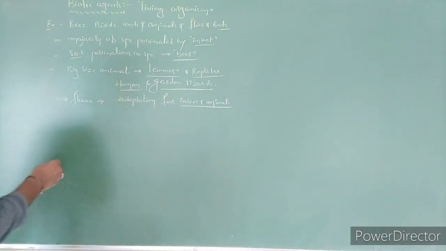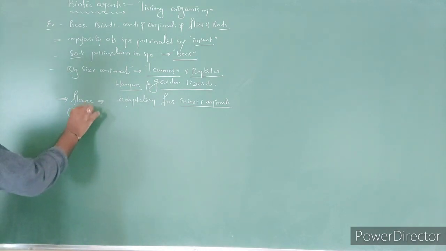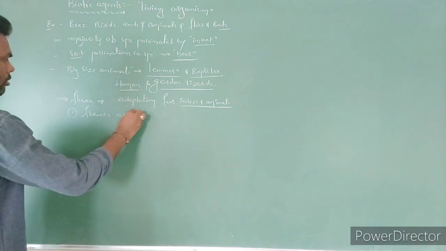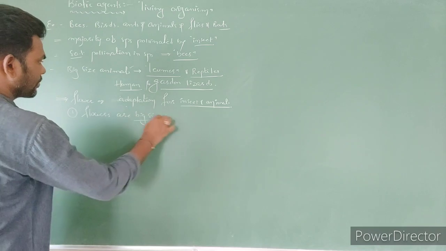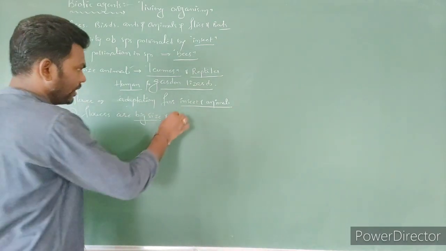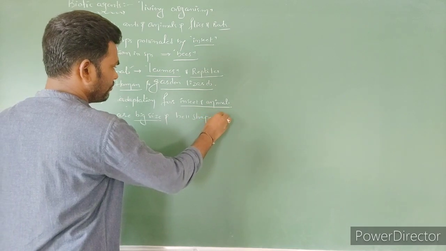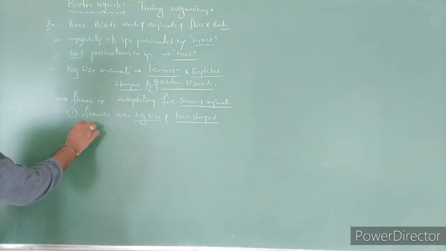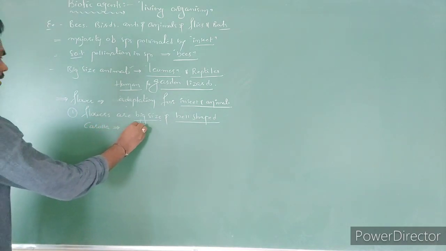What characters do we have to write? The first character is flowers are mostly big in size, and flowers are bell shaped.